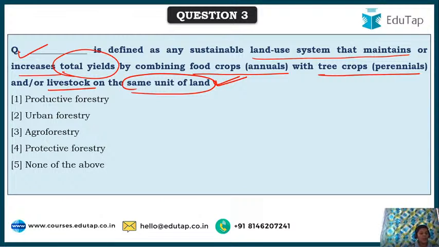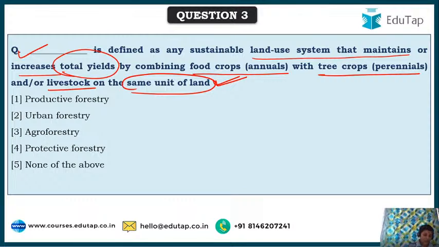Hope Mausami, your query has been resolved. Community forestry is completely maintained by the community only. It's by the community, for the community. Kindly let me know if you are still confused.